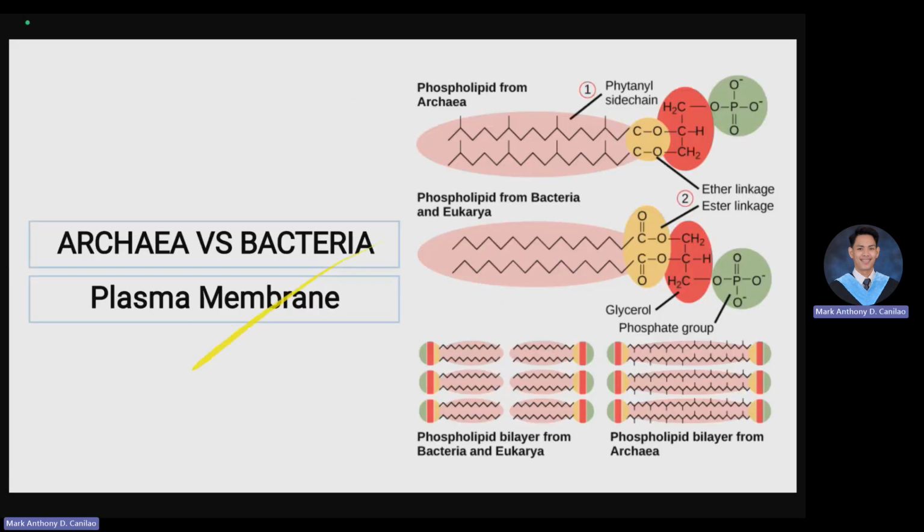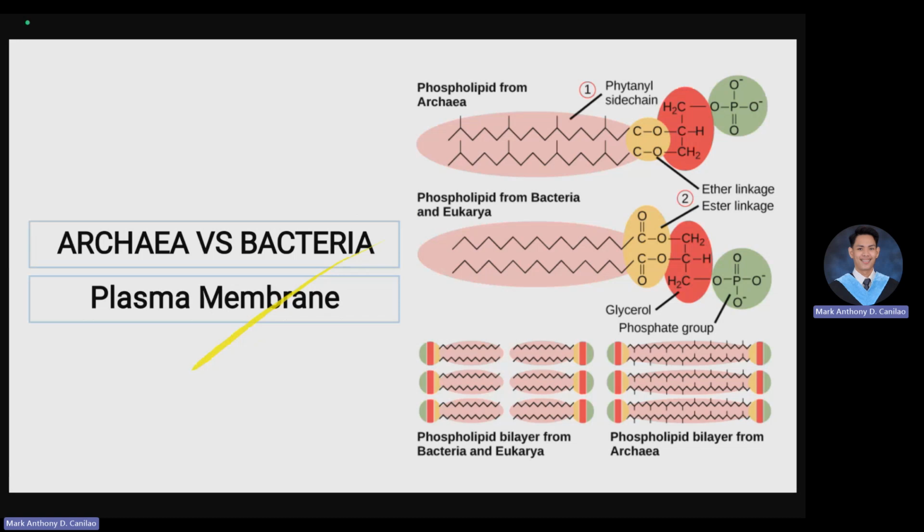Next one, let us talk about the difference of archaea and bacteria when it comes to their structure. Technically, the difference between the two is their chemical bonding, or the formula of their plasma membrane. In chemistry, I don't know if your chemistry teacher has taught you about the nomenclature or naming of compounds, but the distinct difference between archaea and bacteria is the linkages or the bond. If you look at the structure, the yellow one, the different linkages of the phosphate group to the side chain is what?